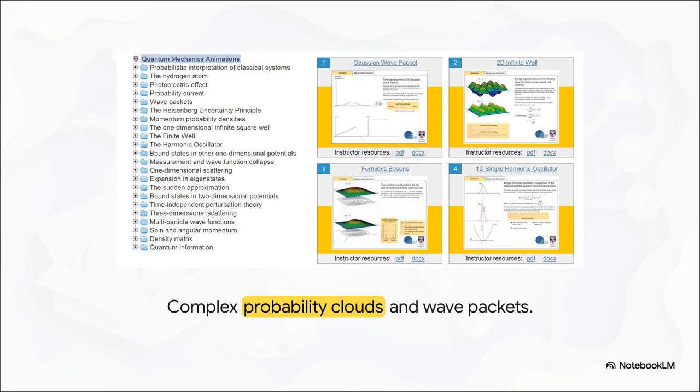Instead of those neat, circular, planet-like orbits you always see in basic textbooks, electrons actually exist in these complex, three-dimensional probability clouds. We call them wave packets. They don't really have a single distinct location. They just exist as a mathematical probability of being found in a particular area.